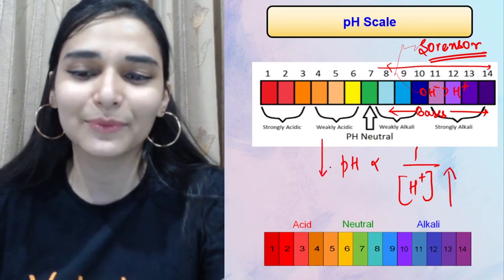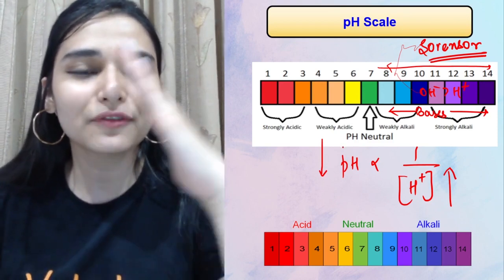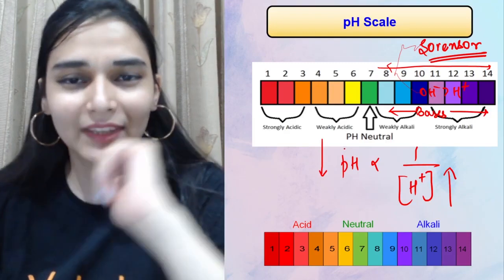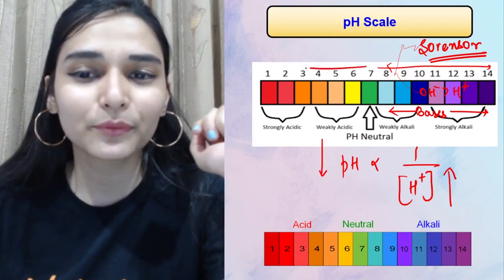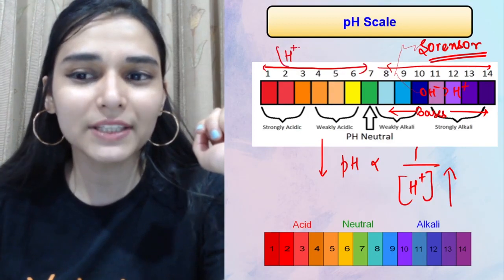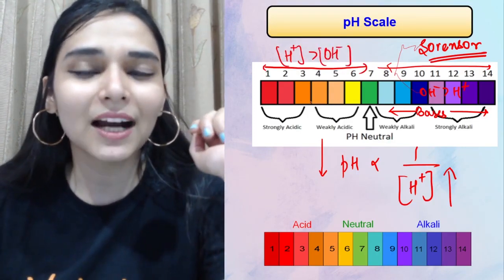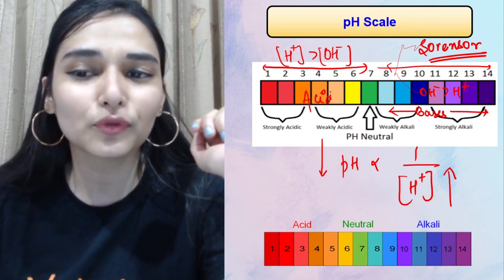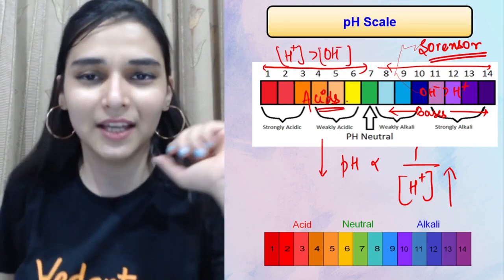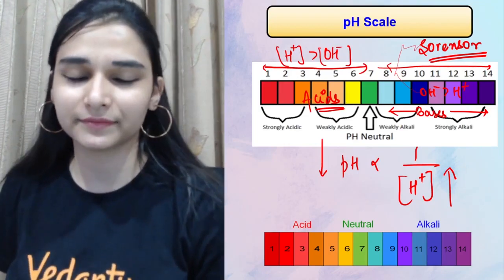It would be 7, I'm saying, sorry. If H plus ion concentration is more, then pH value would be less. ठीक है, so इसीलिए below 7 to 1, the concentration of H plus ion is dominant over the OH ions. And ये वाला इलाका किसका है? This region belongs to your acids. So lower is the pH, stronger is the acid.